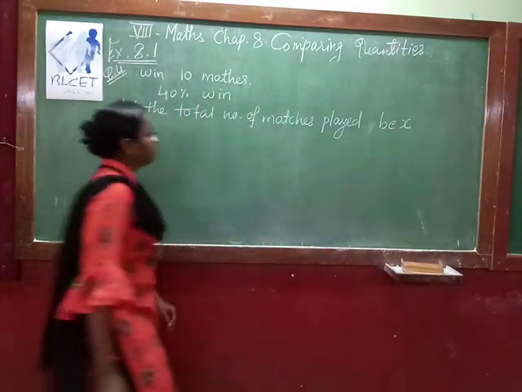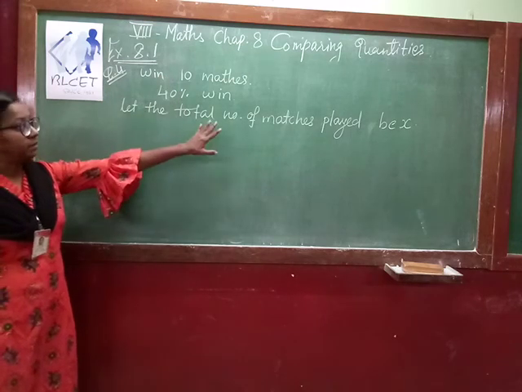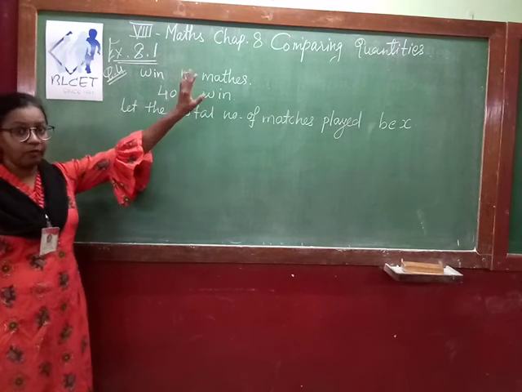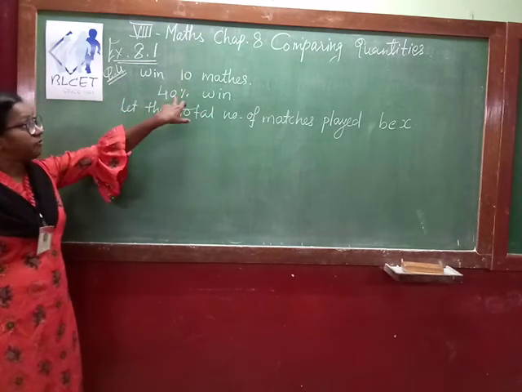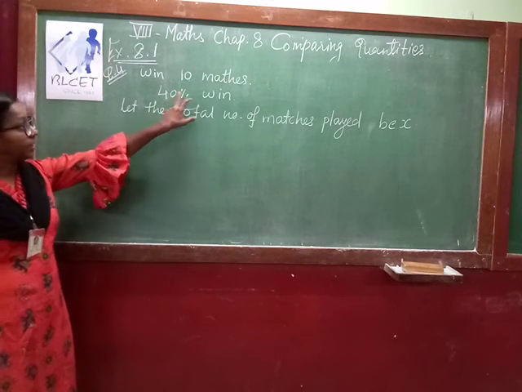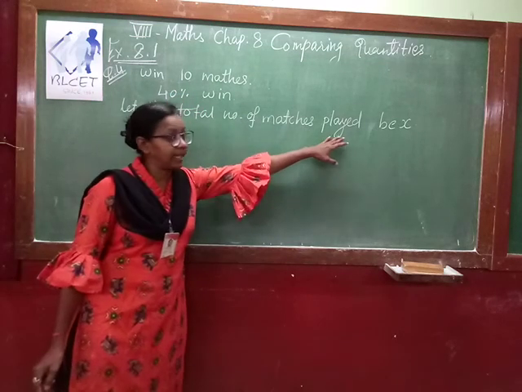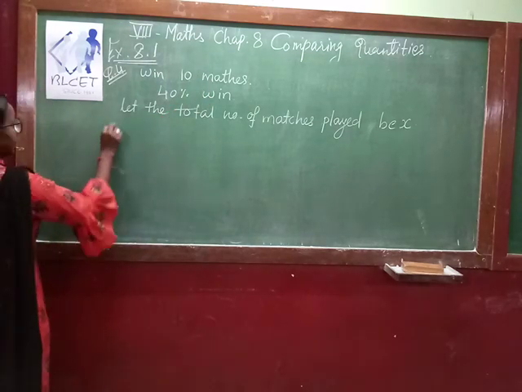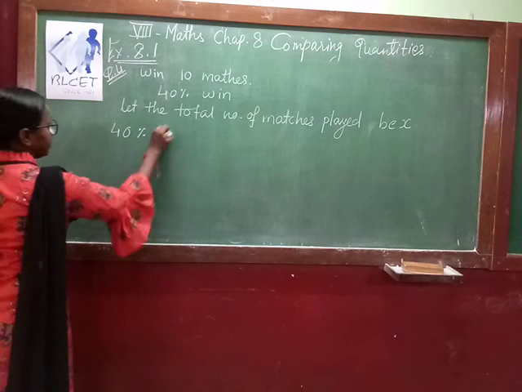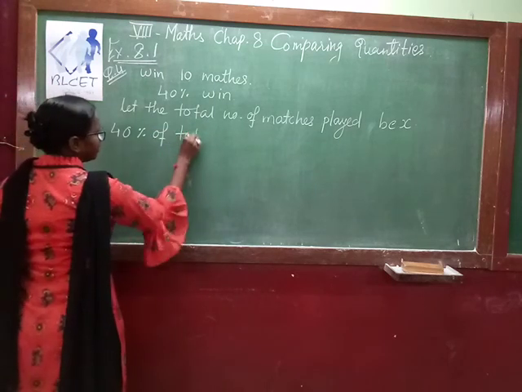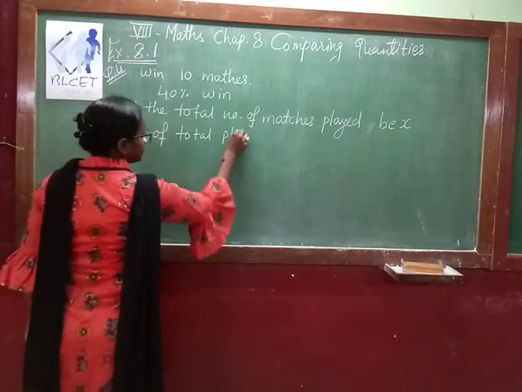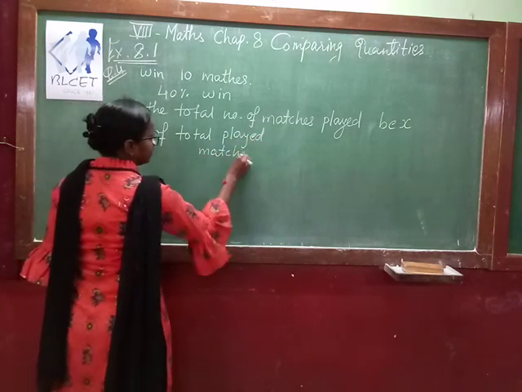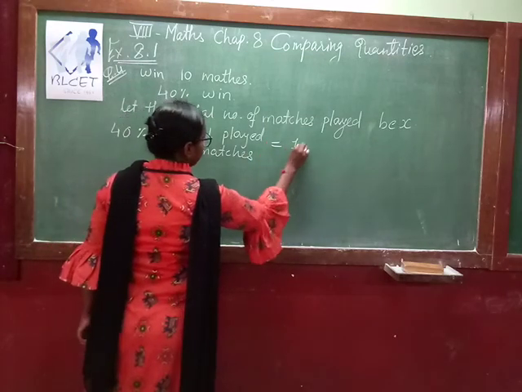Now, out of the total number of matches they played, 10 matches they have won. That 10 represents the 40% of wins. Means 40% of total matches is equal to 10. So what we can say? 40% of total played matches is equal to 10.